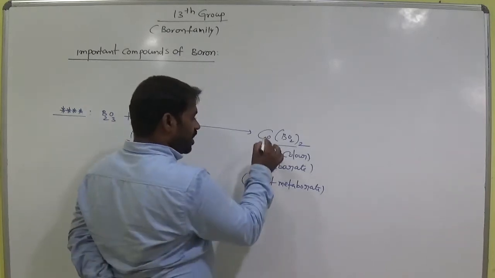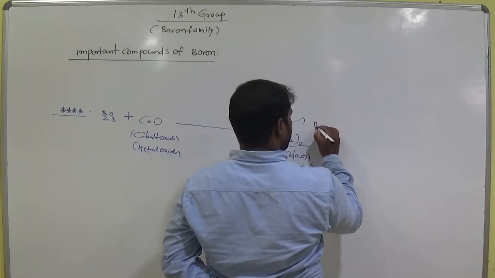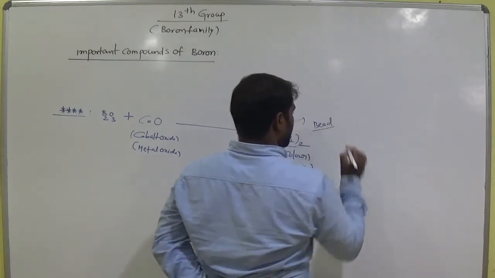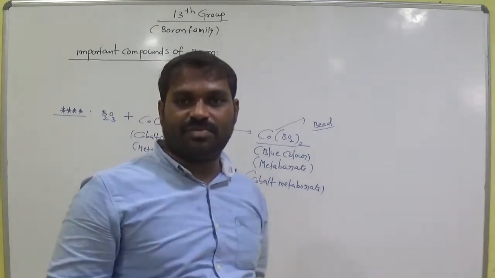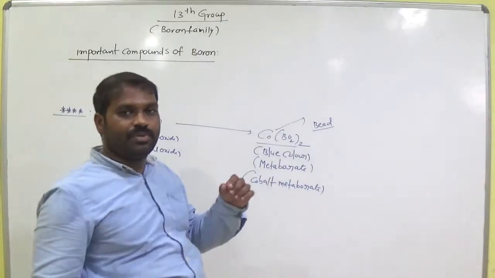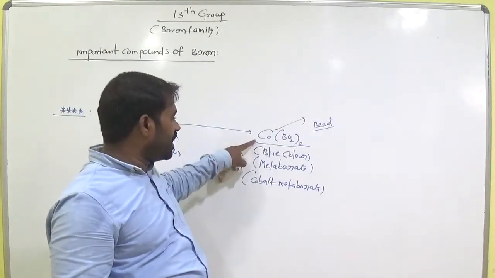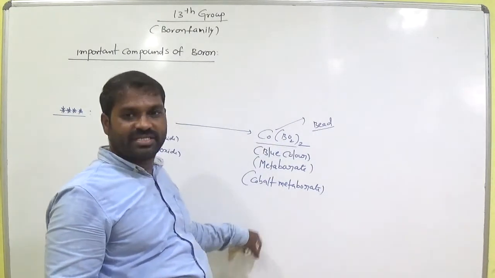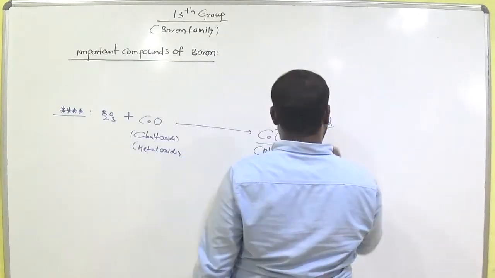Due to this cobalt, this is called a bead. Bead means very colorful glasses, blue color glasses. Suppose you want to prepare blue color glass, we add this cobalt-containing compound, cobalt metaborate. This gives the blue color to the glass. So here we call it a bead.